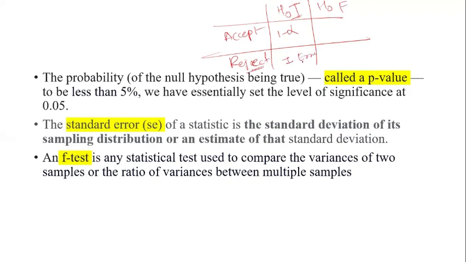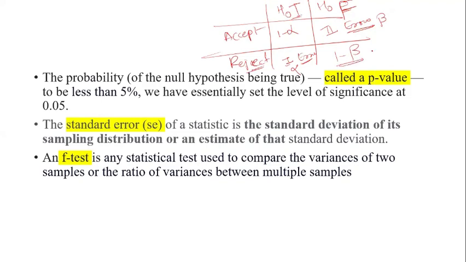If the hypothesis is false and we accept it, this is a type 2 error. When the hypothesis is false and we reject it, it is 1 minus beta. So you have to understand the type 1 error is denoted by alpha, and the type 2 error is denoted by beta. Clear?